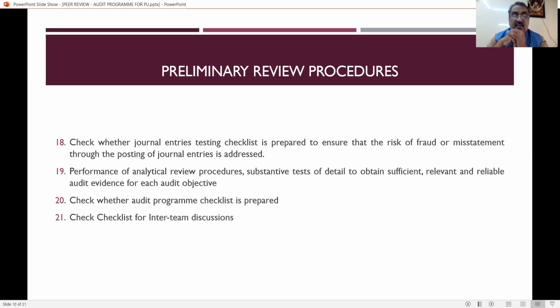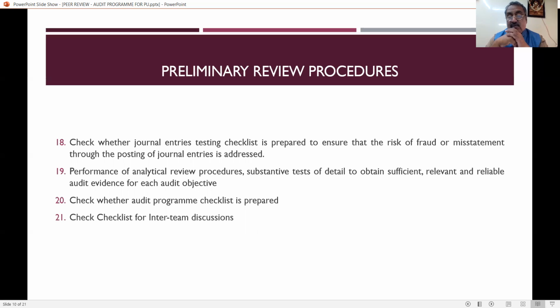And check whether a journal entries testing checklist is prepared to ensure that the risk of fraud or misstatement through posting of journal entries is addressed. So this is another thing. The practicing unit has to see the journal entries, whether those journal entries could lead to any fraud. To avoid fraud, whether they pass any journal entries, what are the steps that the practicing unit has taken, and whether the same has been properly documented, everything has to be reviewed by the peer reviewer, whether the practicing unit has taken enough steps.